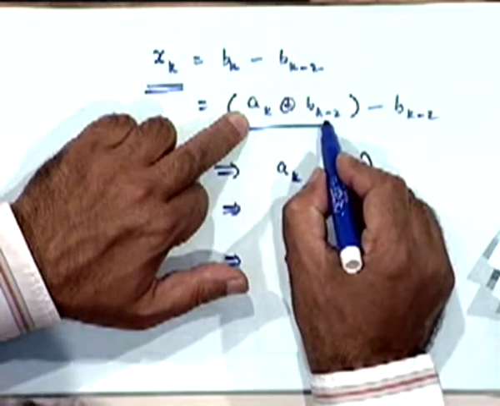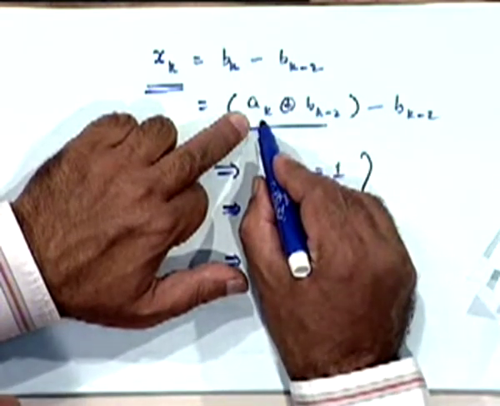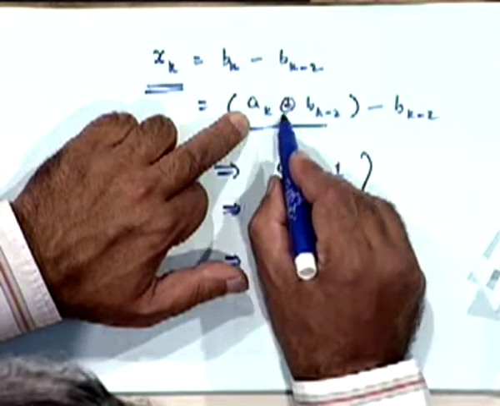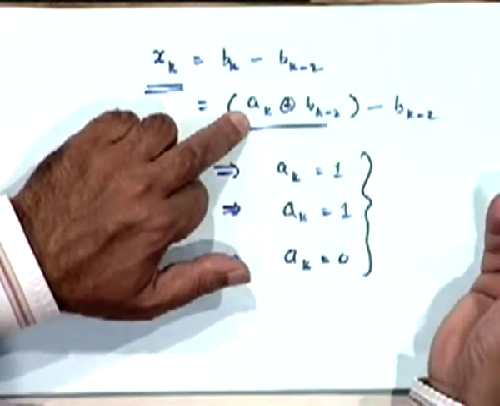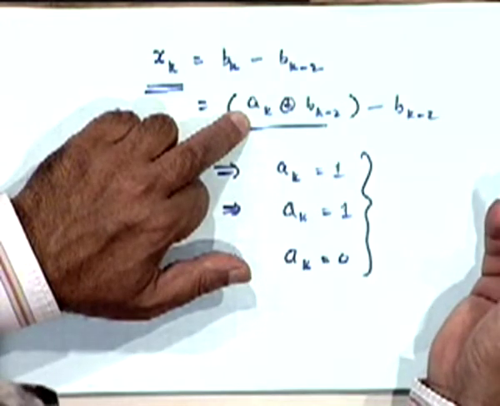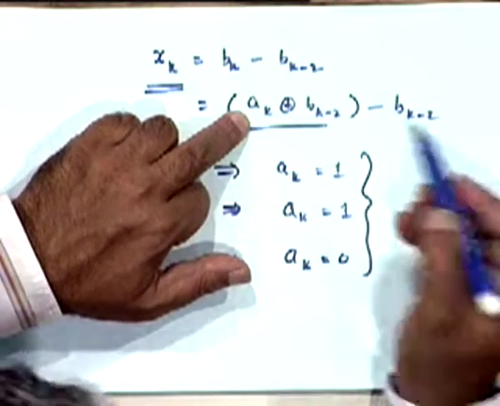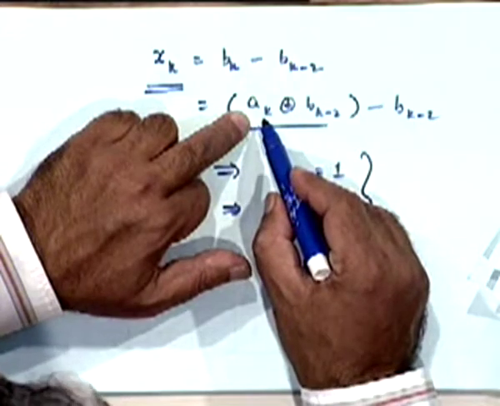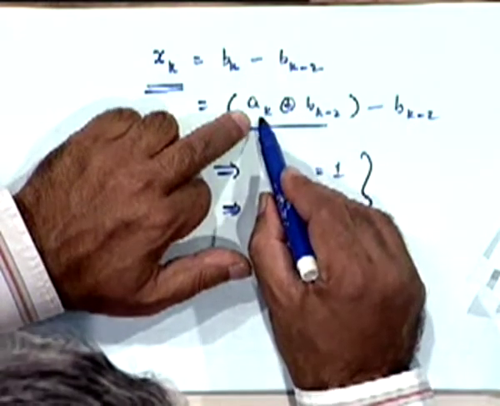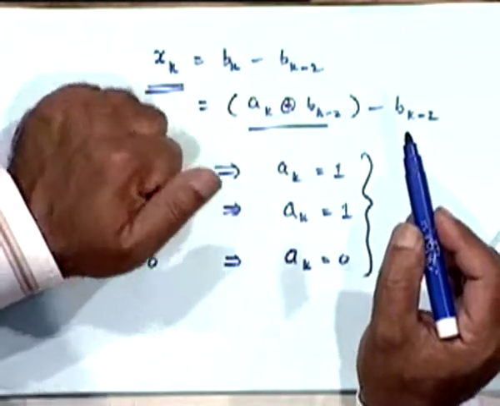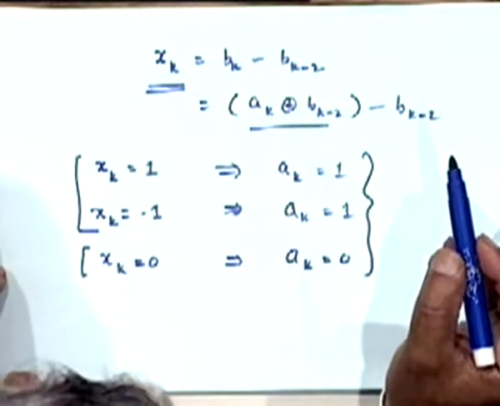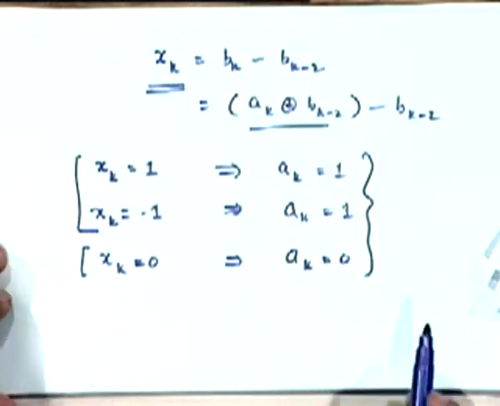One of the terms is bk minus 2. It has to be when ak is equal to 0, because then 0 exclusive OR with either 0 or 1 will give you correspondingly 0 or 1. But if ak is 1, we cannot get that. We cannot get 1 exclusive OR with bk minus 2 is bk minus 2. Only 0 exclusive OR with bk minus 2 is bk minus 2. That's simple logic for you.